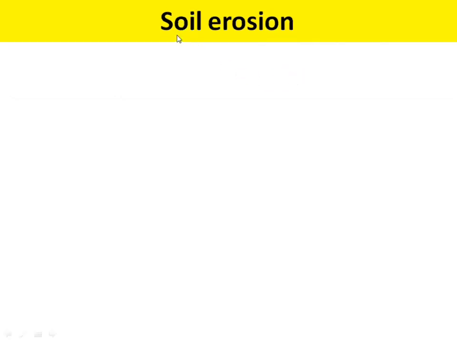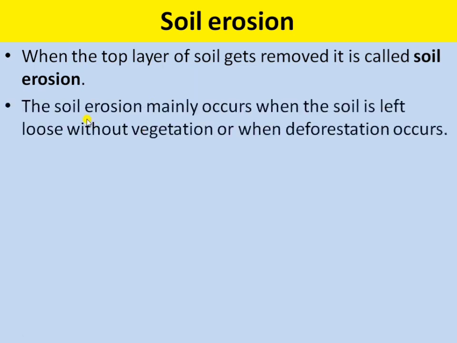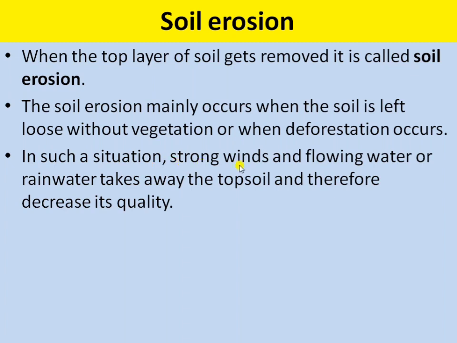Next the topic is soil erosion. When the top layer of the soil gets removed, it is called soil erosion. Soil erosion mainly occurs when the soil is left loose without vegetation or when deforestation occurs. Deforestation is cutting of forest areas and converting them into non-forest use. In such a situation, strong winds and flowing water or rainwater take away the topsoil and therefore decrease its quality.